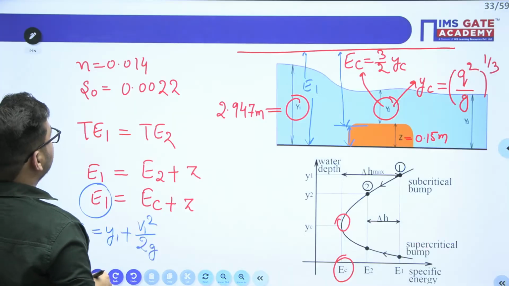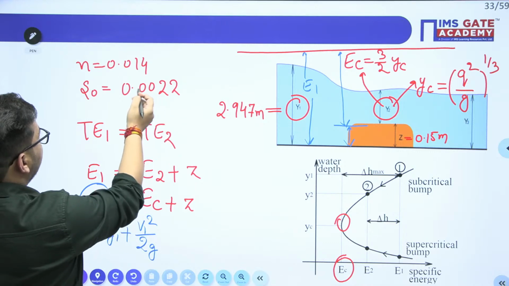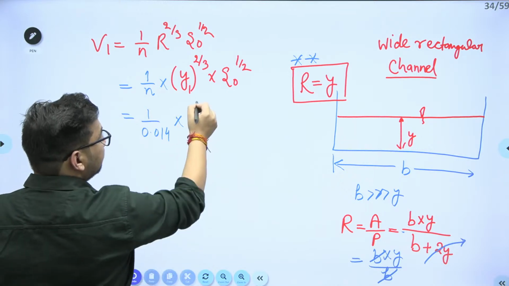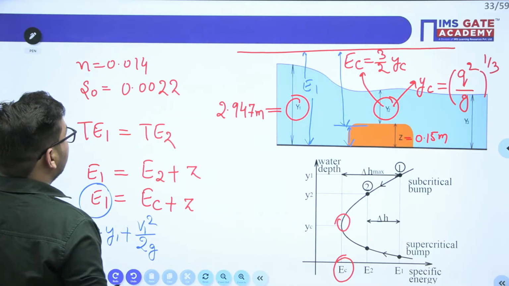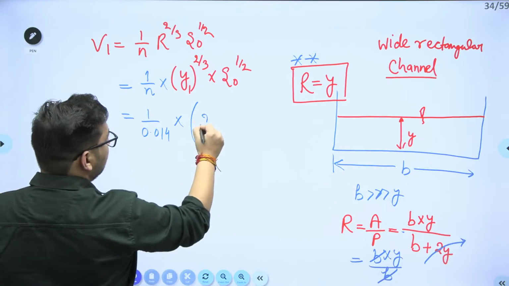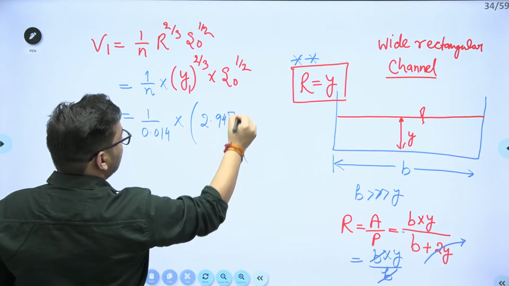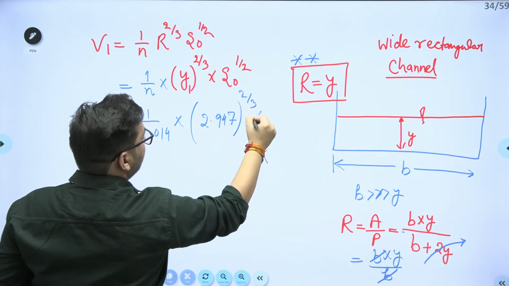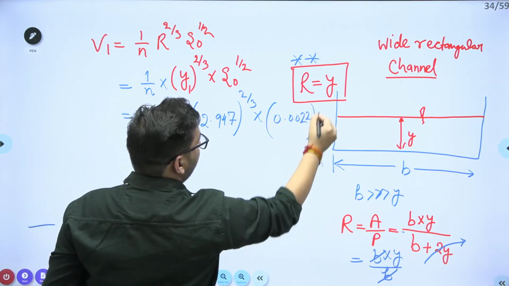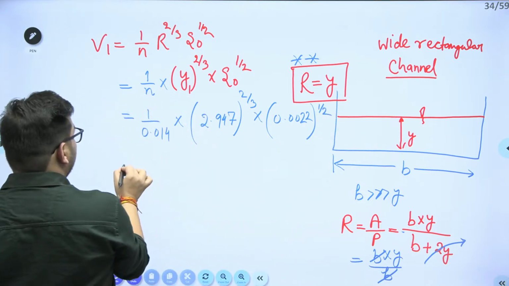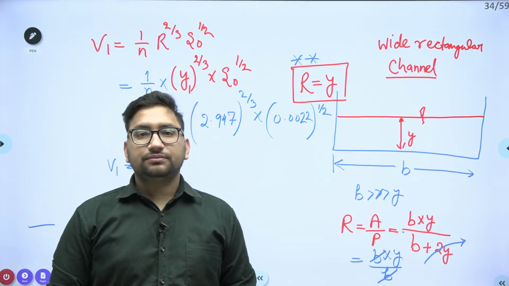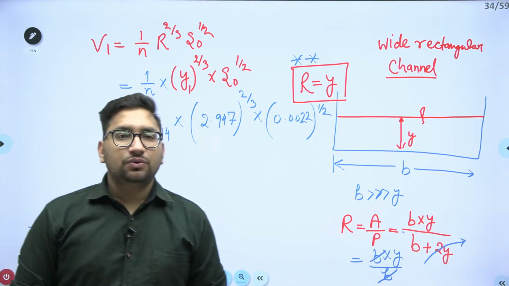And the S0 value is 0.0022. The depth of flow was also given, right? The depth of flow given to us is 2.947. So 2.947 to the power 2 by 3 into the S0 value, 0.0022 to the power 1 by 2. Can you tell me what will be the value of V1? What value of V1 are you getting? Just calculate this value and let me know.